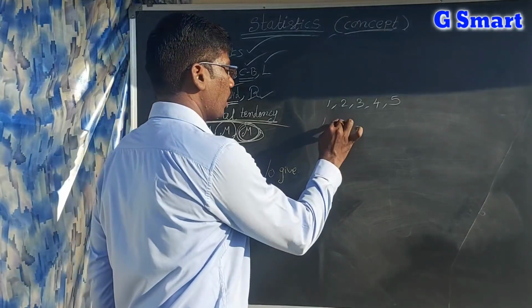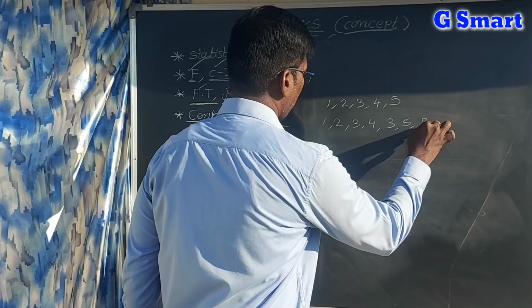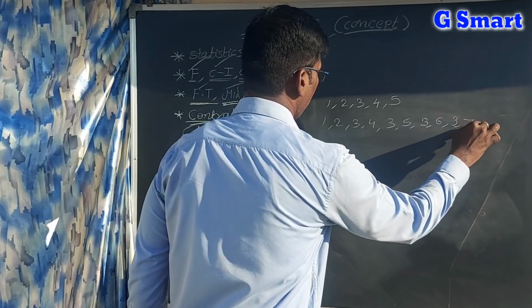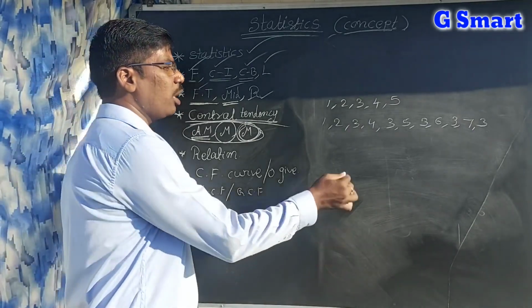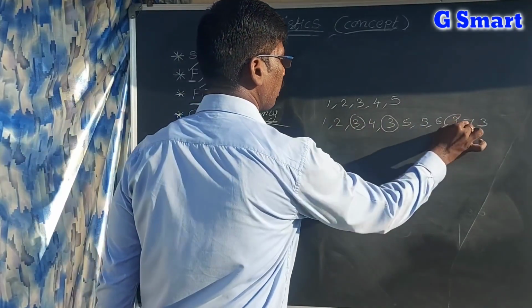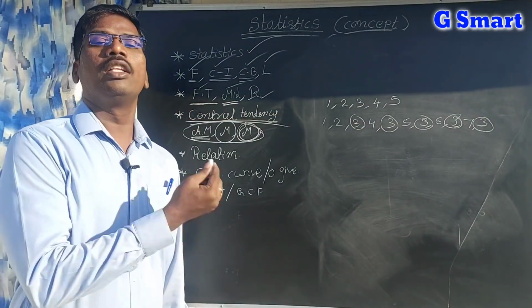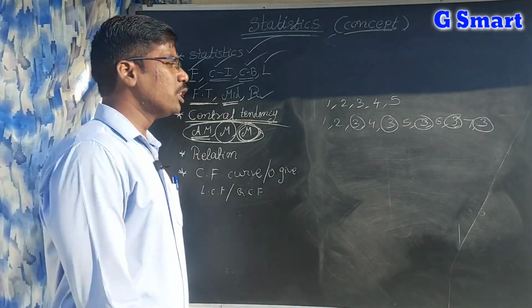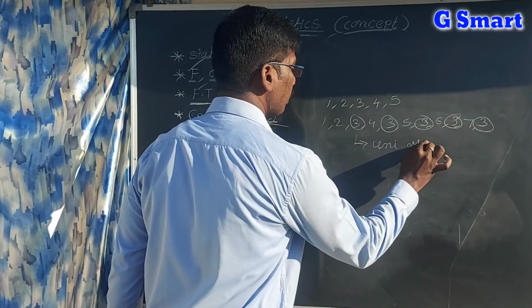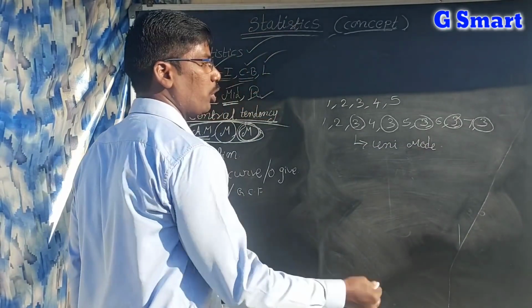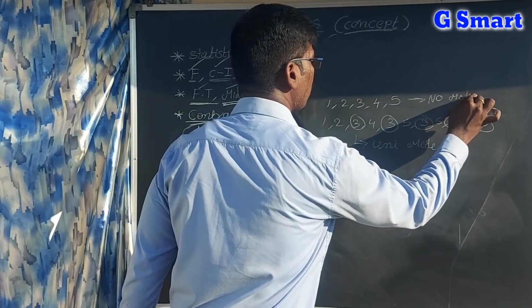For example, 1, 2, 3, 4, 3, 5, 3, 6, 3, 7, 3. If you observe this data clearly, 3 is coming again and again. So this 3 is the mode. This is called unimode, because this data has one mode. And data where no number is repeating has no mode.